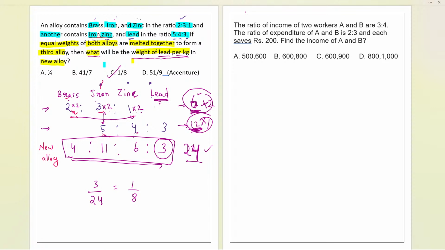We have the ratio as 3 is to 4 in the first case and the expenditure, which is 2 is to 3. Is there any shortcut to directly get the answer? Yes. Just by looking at it, we can answer it very easily. Observe the income is given over here, that is 3 is to 4, and what is asked again is income.